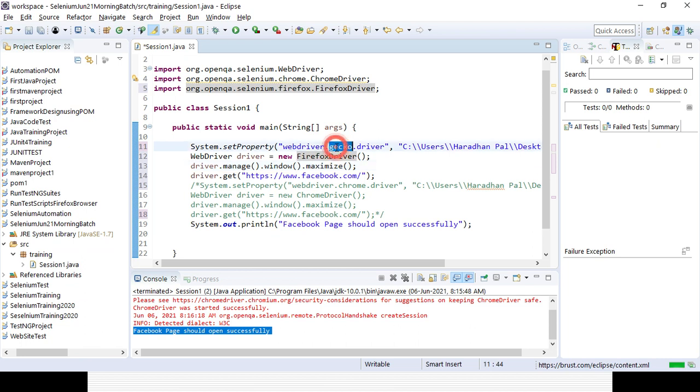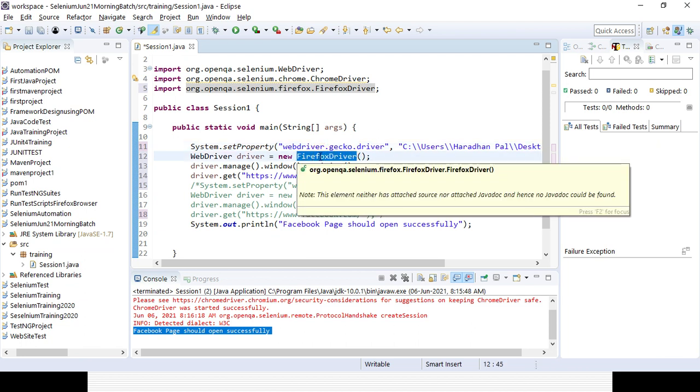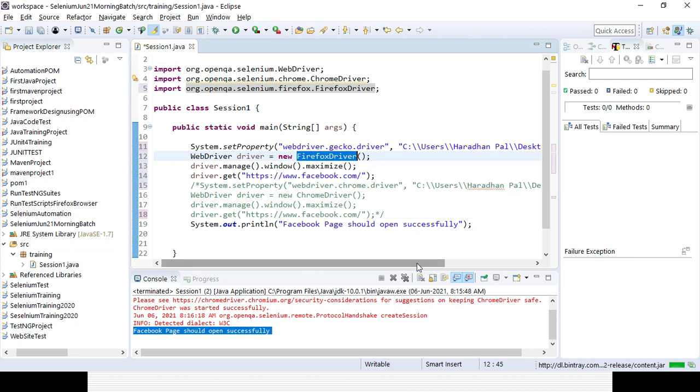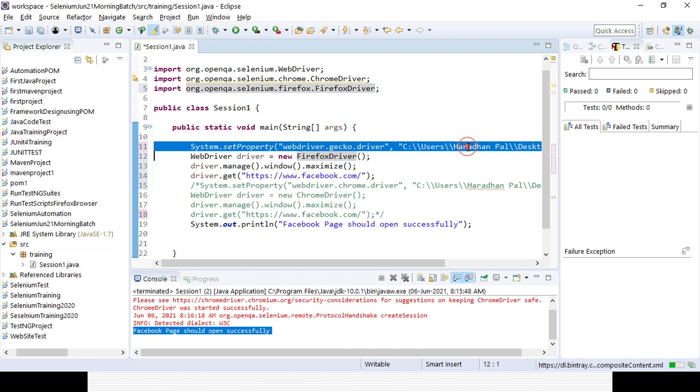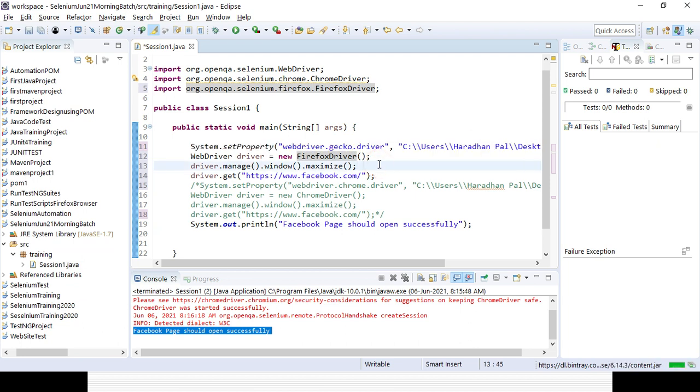So three changes we need to do. One is that part. In case it is Chrome, it will be Chrome. In case it is a Firefox driver, it will be gecko. In case it is IE, it will be only IE. WebDriver.ie.driver. In case we are dealing with the Internet Explorer browser, it will be the Internet Explorer driver, right? And here we need to give the path of the IE driver. So those are the three changes we need to make for different browsers.